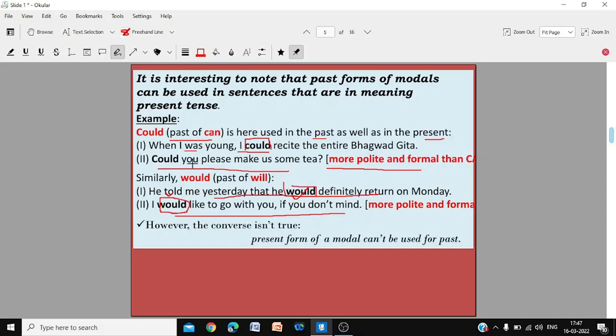But in present tense, you're using the past form. Could you please make us some tea? A more polite form and more formal than using can you make us some tea? Would you like to go? It's a more polite form than will you like to go? I would like to go. It's a more polite and formal form than I will like to go. So the past form can be used in the present but not vice versa.